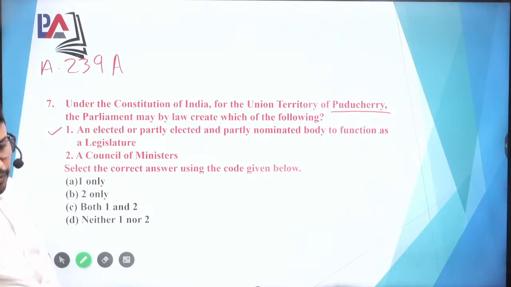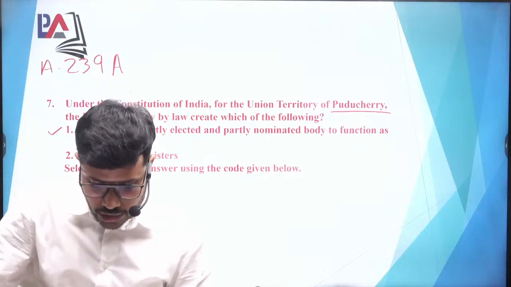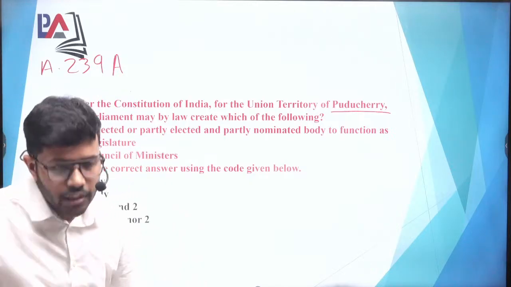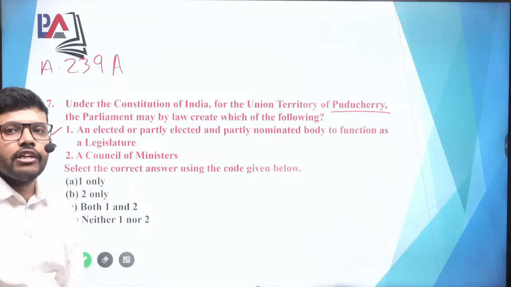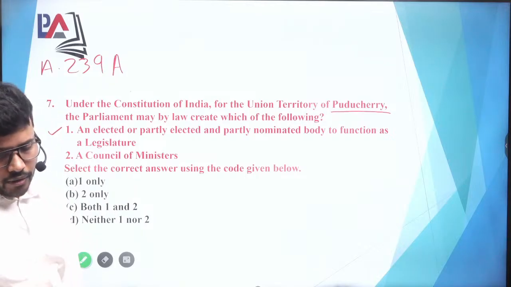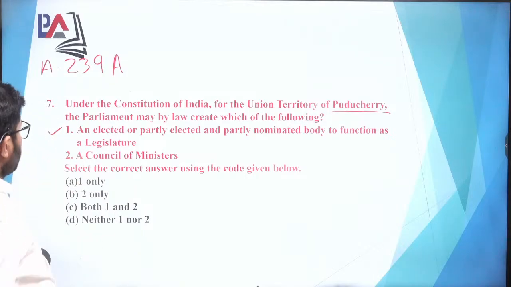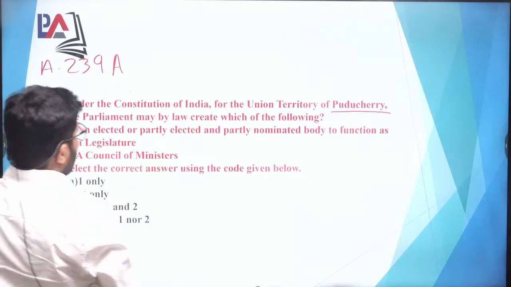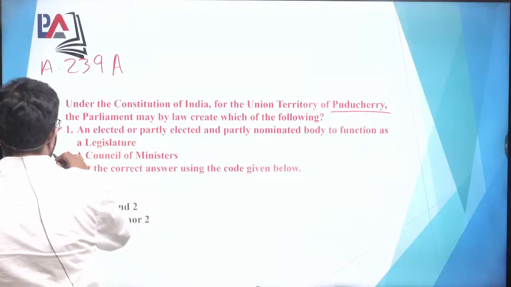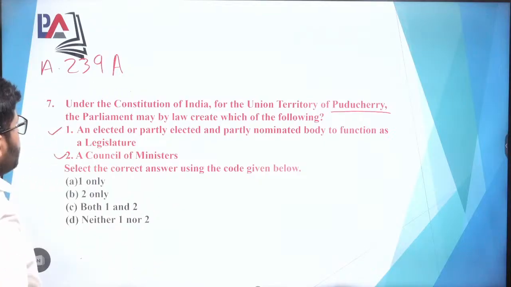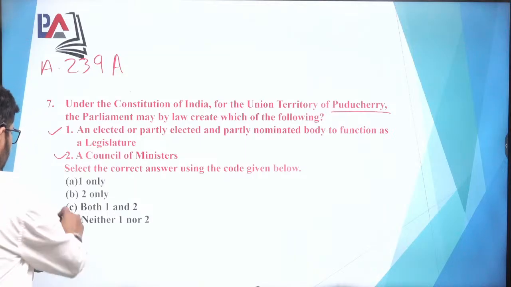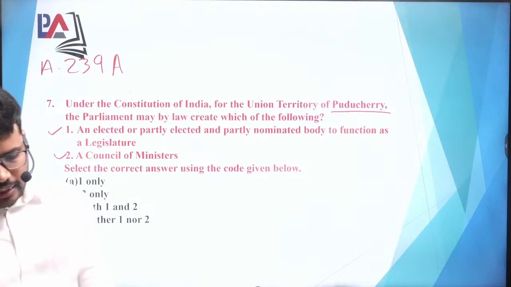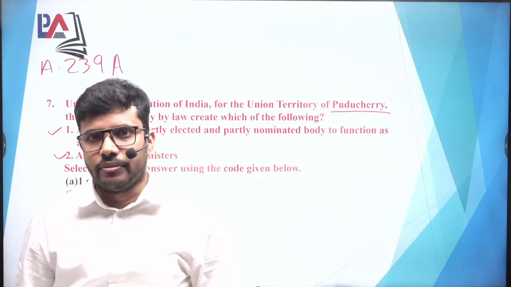You will find this provision. So please do refer Article 239, capital A, which is talking about the administration of UTs. Okay, so this is the right option. Now the second point, that is the Council of Ministers. Yes, the Parliament has a power to appoint the Council of Ministers for the Union Territory of Puducherry. Okay, so both the options are correct. So here the correct answer is answer C.